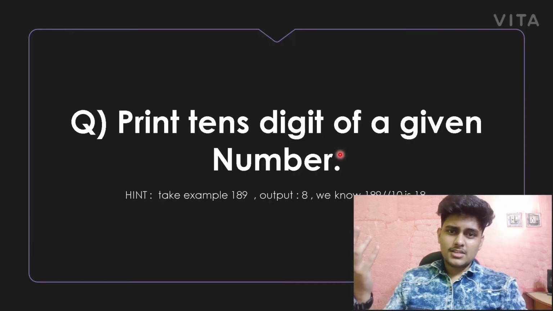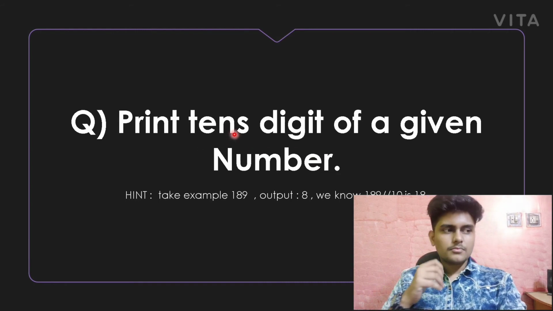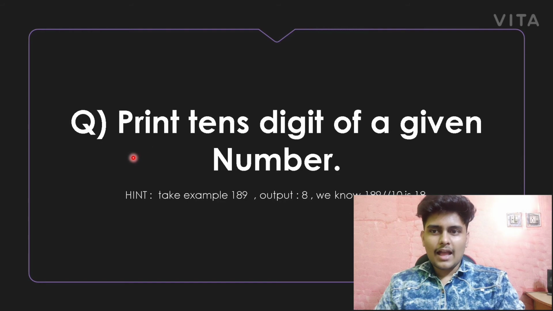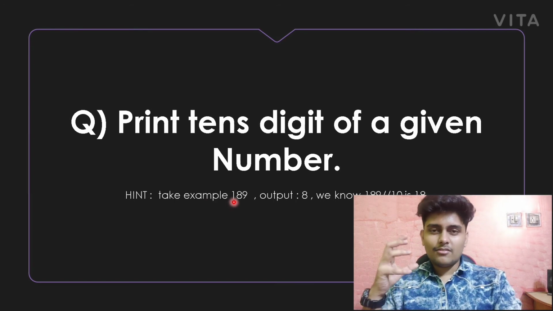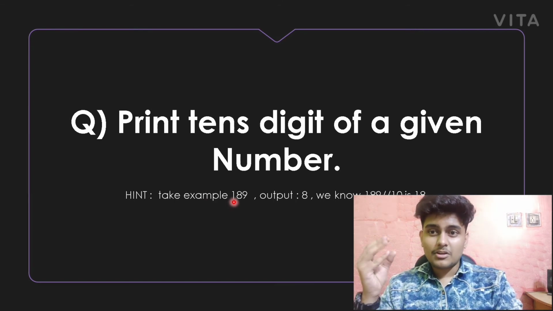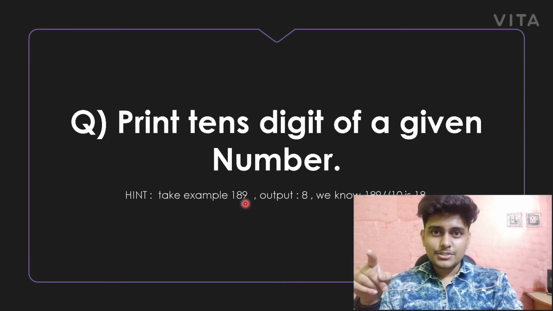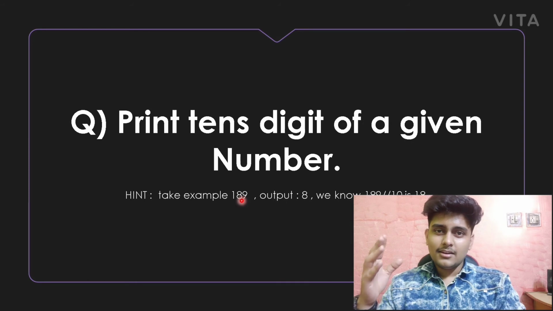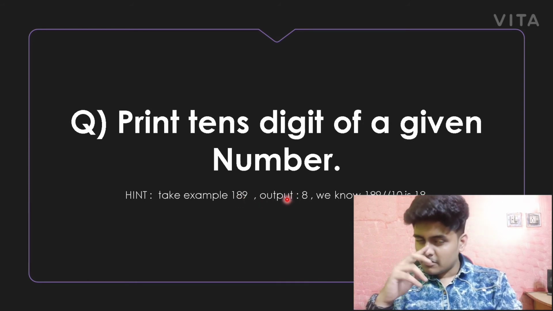So the next question is to print the tens digit of an integer. Here you have to think. I have given the example, now the hint. Take an example of 189, and what is the output? We should get output as 8, because it's the tens digit. You have to try this question in your compiler. On mobile you can do it in the Pydroid app. So the output we should get is 8.